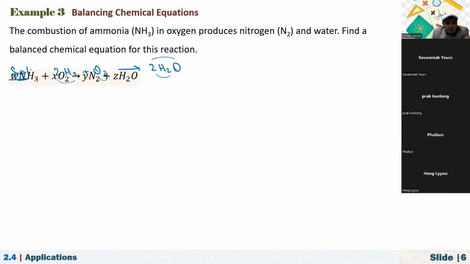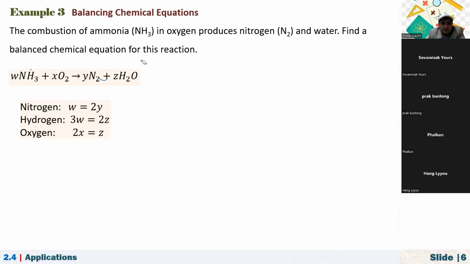You're given the equation here, so I don't have to write it. So w molecules of ammonia, if you add x molecules of oxygen, right, they produce nitrogen, that is N2, and water, that's the water, right?